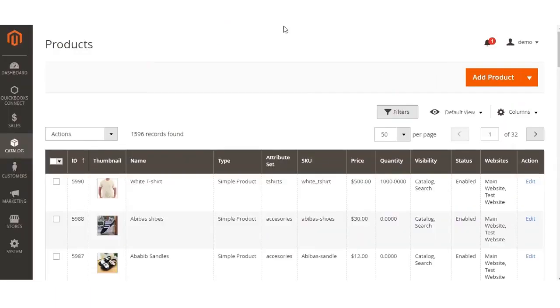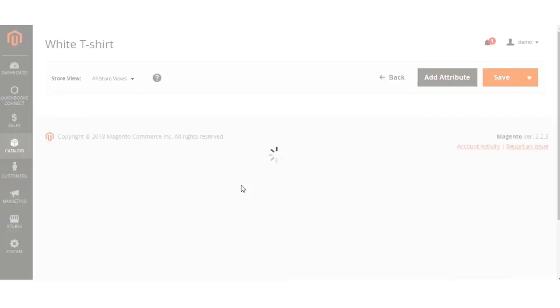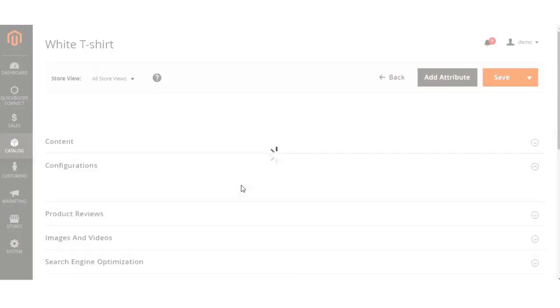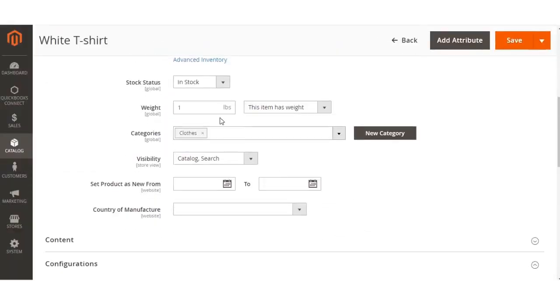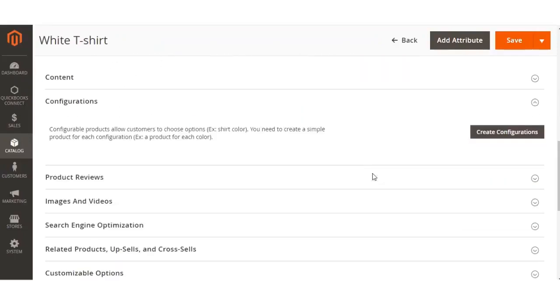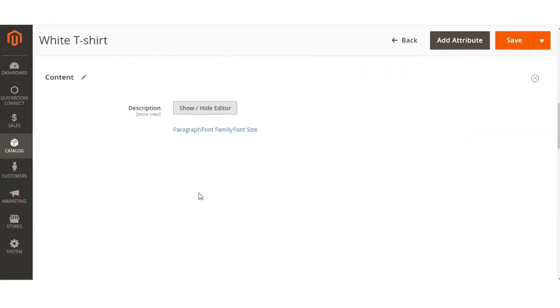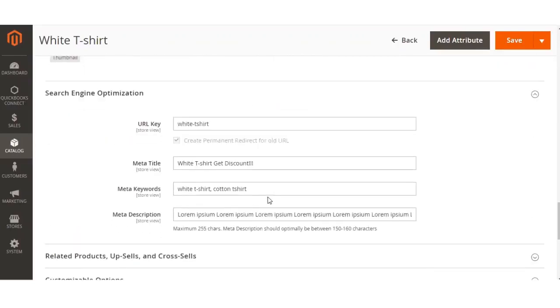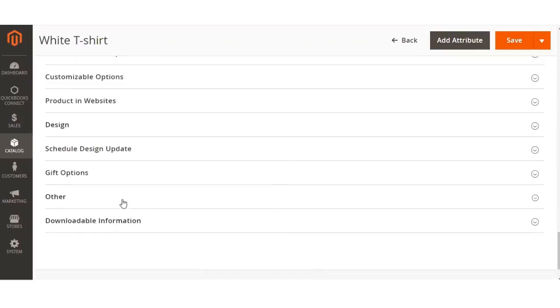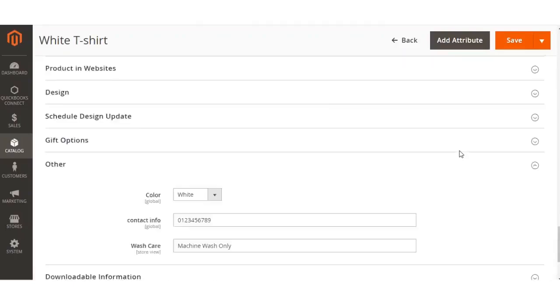Now let's go to the backend. Okay, so quantity is there, weight is there, description, images already there. All the SEO information is already there, keyword, description, meta title, and here are the attributes.